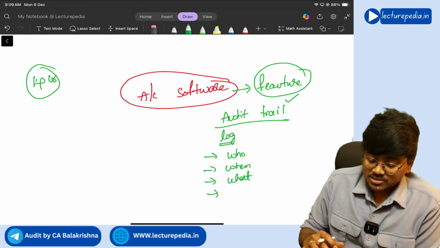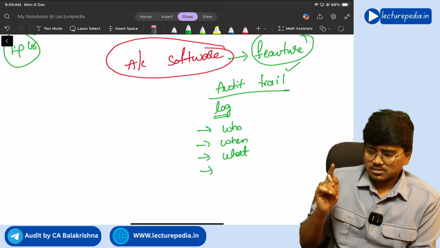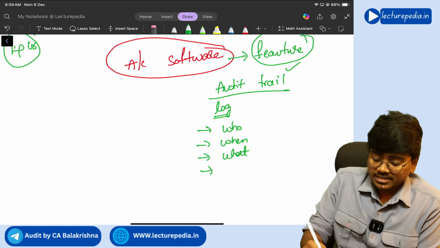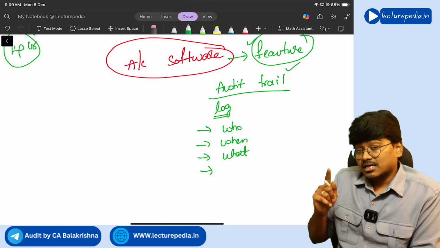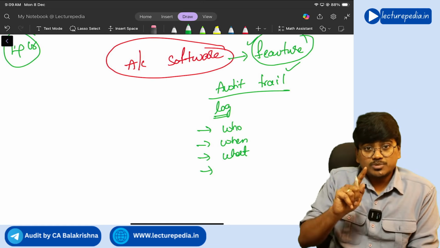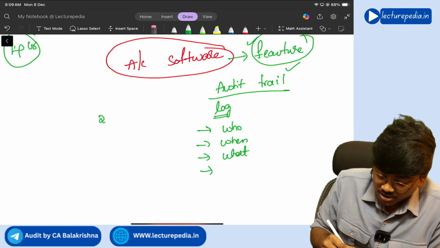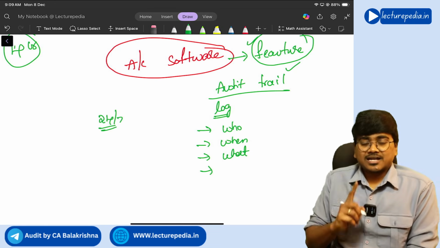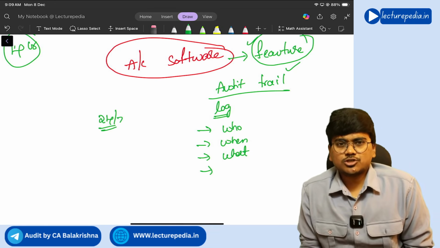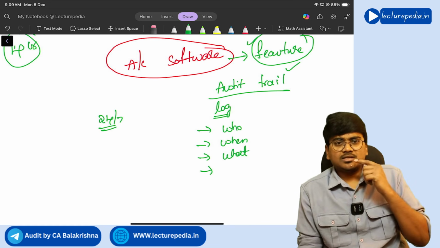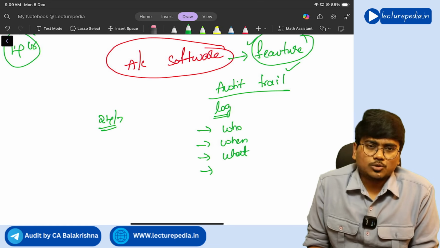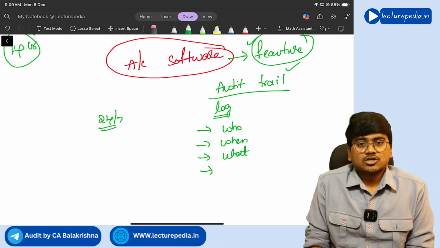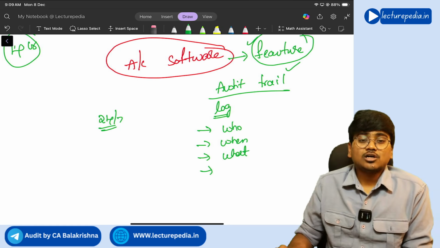Now the Companies Act has told that all the companies should mandatorily have this audit trail feature for their accounting software, and this audit trail feature should be switched on 24 by 7. Okay, continuously this audit trail feature should be switched on. Companies should not switch off this audit trail feature of their accounting software. Understanding? So this is the audit trail.